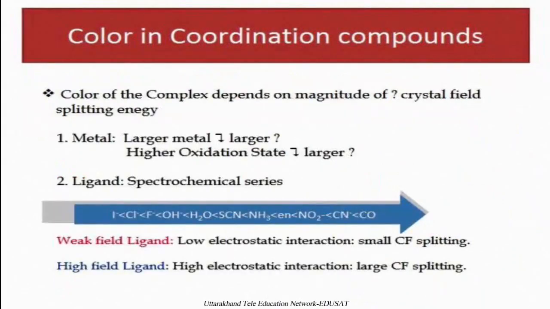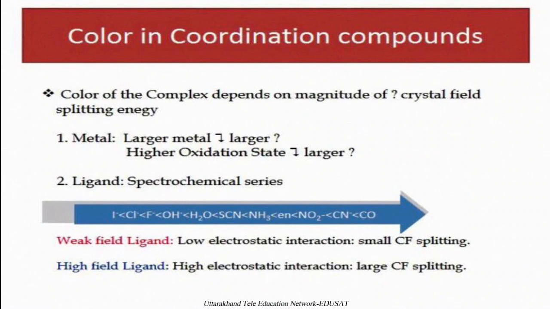Now the color of the complex depends solely upon the magnitude of crystal field splitting energy. There are two types of species present in a coordination compound. One is metal and another is ligand. First we will discuss the metal. The larger the metal, the larger the splitting energy or delta.